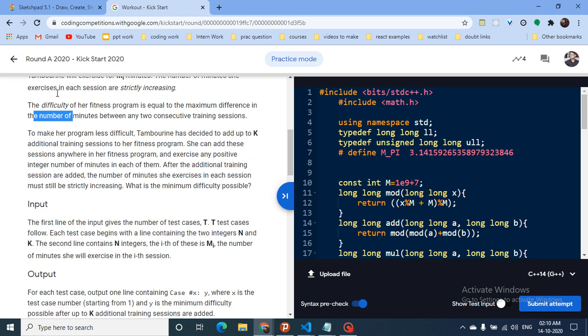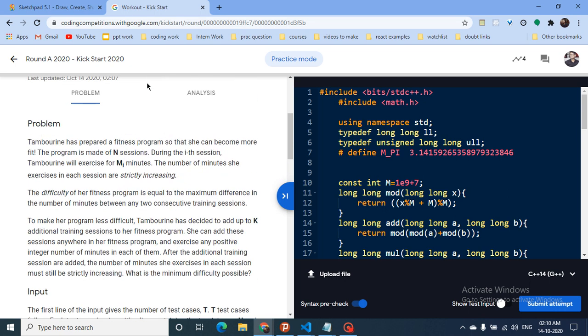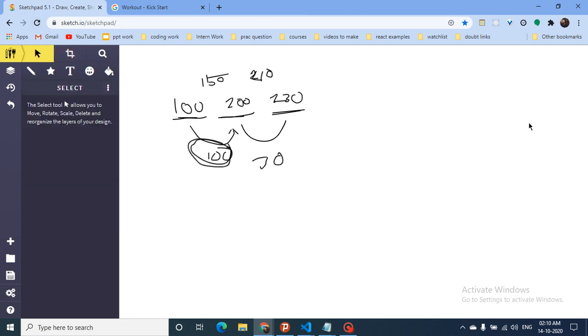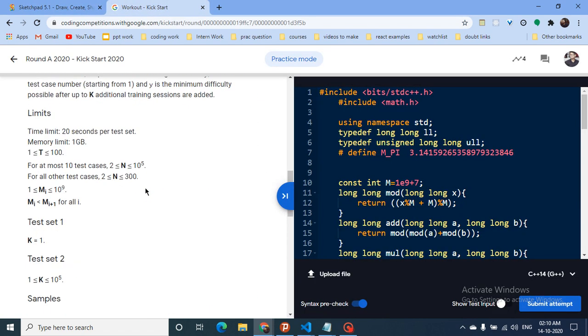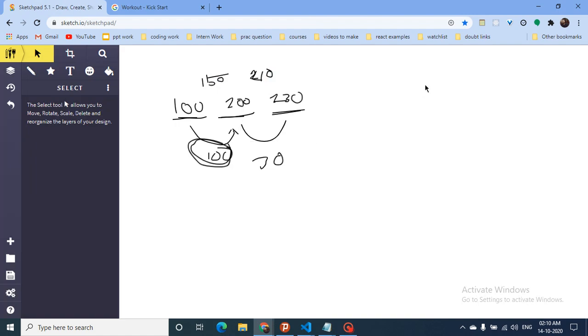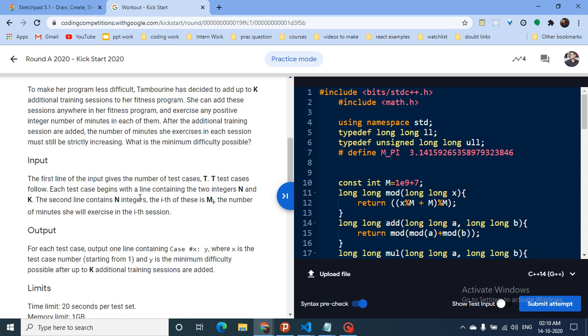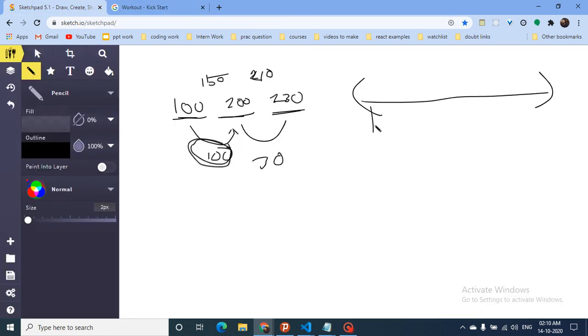I hope you get the point. I have told you, whenever you see such a type of question in the question statement, where you have to minimize the maximum, it is a straightforward binary search problem. So now how to solve this? See, in this binary search problem, I want the difficulty to be minimized. So I want to iterate over the difficulty because it is easy. So it means the value I will iterate over, on which I will do the binary search.